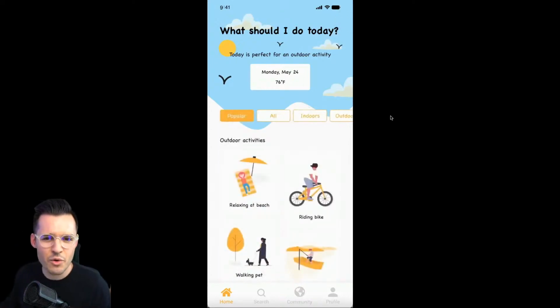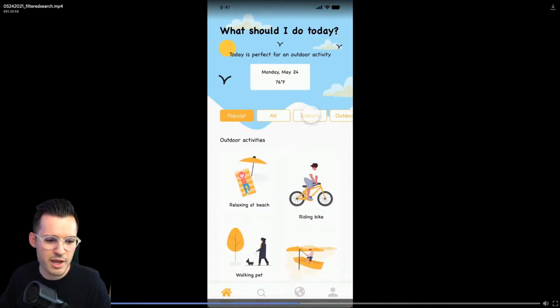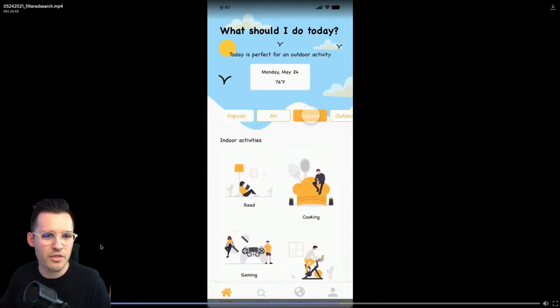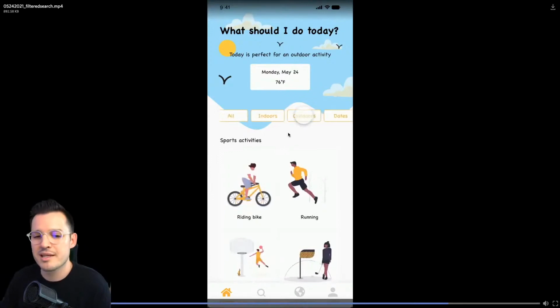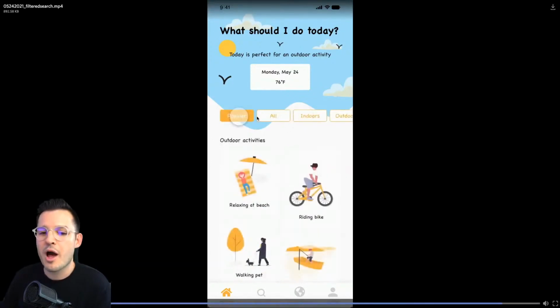Loving it. And also, can we go back? I thought I saw some more motion happening. Wait, did it? Oh, I thought I saw the clouds move. You know, that would be a really, really fun thing to try to figure out in Adobe XD: when you click pop or indoors or outdoors, I'd love to see this background change. How fiery, how spicy would that be?